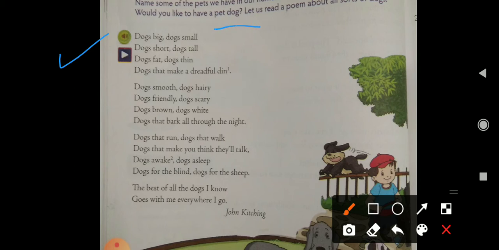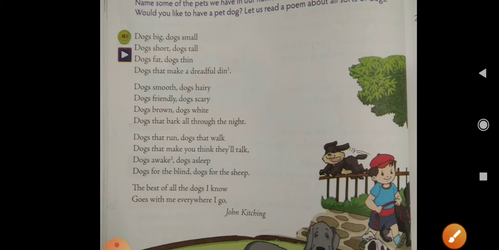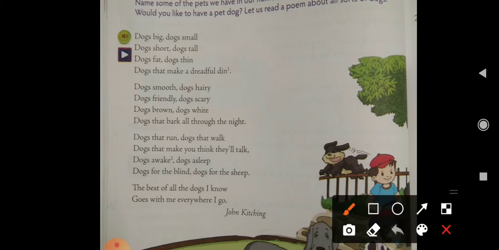In the very first stanza, the poet is telling that there are different types of dogs, right? Some dogs are very big and some dogs are very small. Dogs short, dogs tall, and again there are some dogs which are very short in their height. On the other hand, there are dogs that are very tall, meaning some dogs have a very good height.